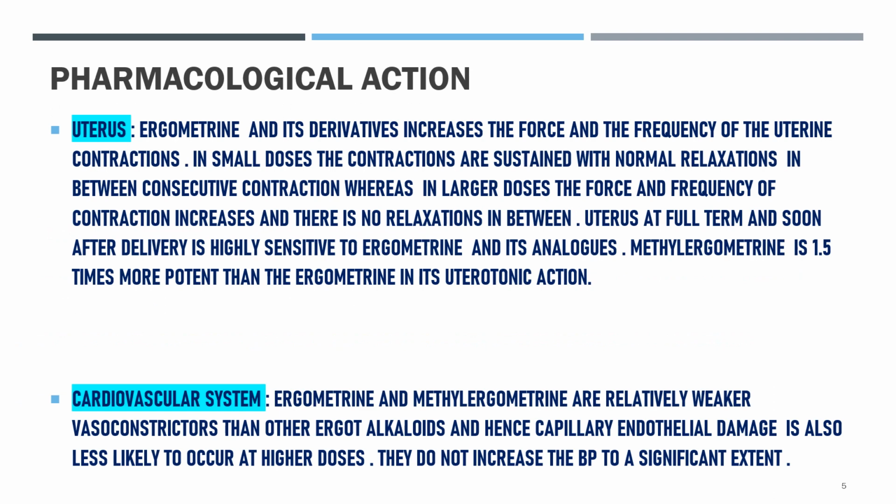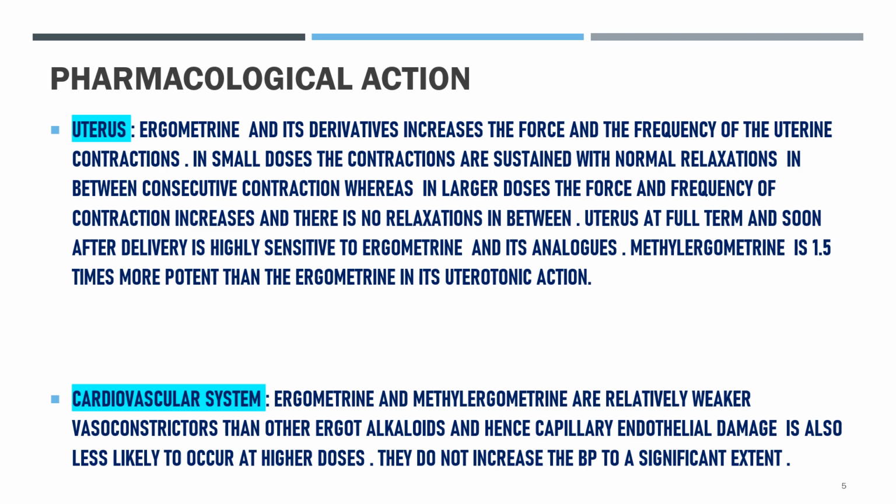Regarding the pharmacological action in the uterus, ergometrin and its derivatives increase the force and the frequency of uterine contractions. In small doses, the contractions are sustained with normal relaxation in between consecutive contractions, whereas in larger doses, the force and frequency of contractions increase and there is no relaxation in between.